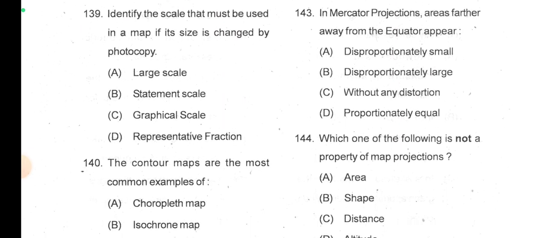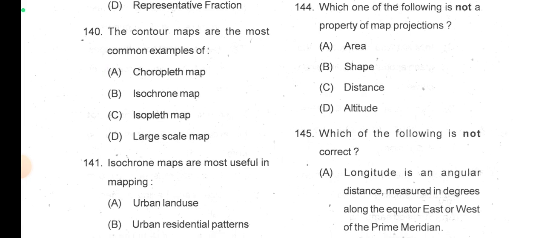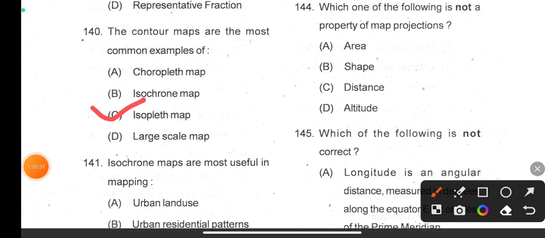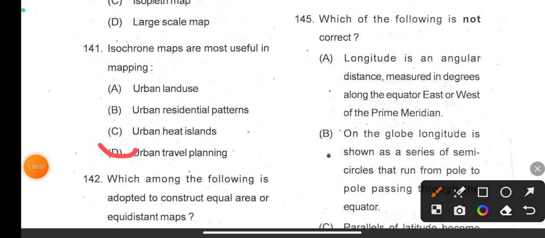Identify the scale that must be used in a map if its size is changed by photocopy: that is the graphical scale. Contour maps are the most common examples of isoplate maps. Isochrone maps are most useful in mapping the isochrone; chrone means time, so this is for urban travel planning.